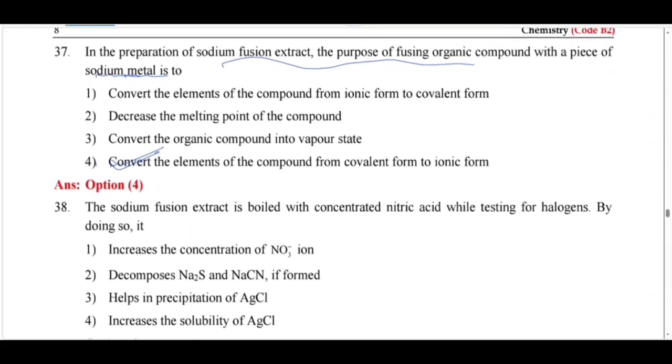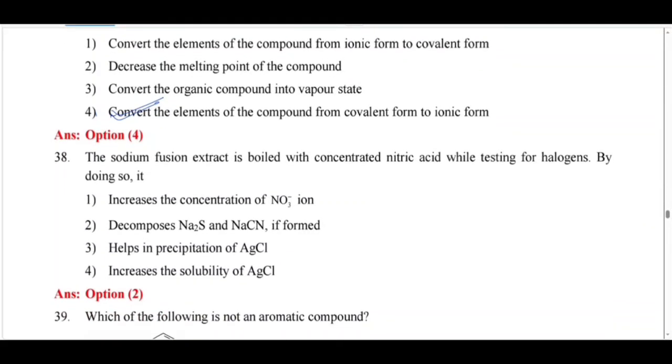Next. The sodium fusion extract is boiled with concentrated nitric acid while testing for halogen. By doing so, during the testing for halogen, for sodium fusion extract, we boil it with concentrated nitric acid to decompose. Here, if you had sodium fused with an organic compound containing sulfur, it will be converted into sodium sulfide.